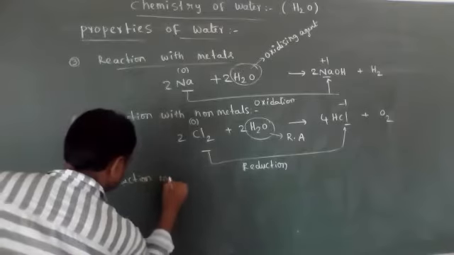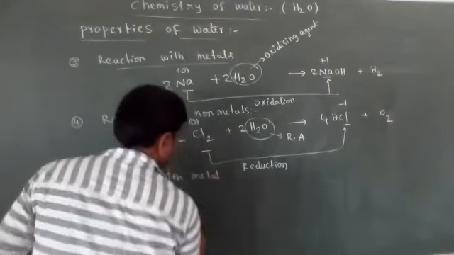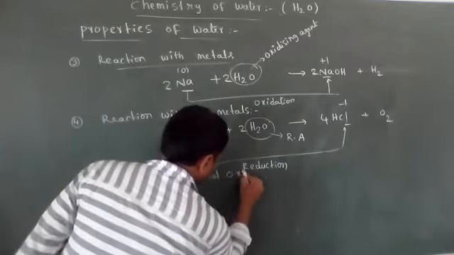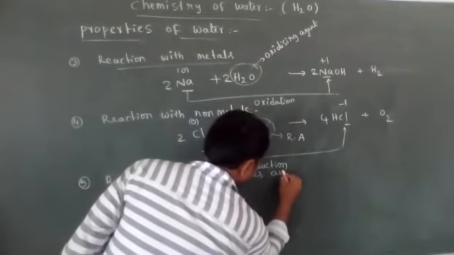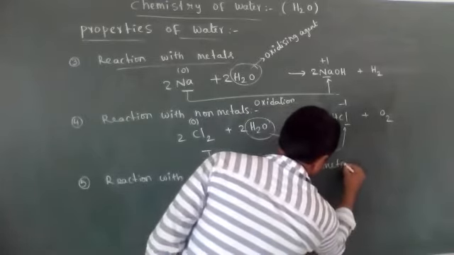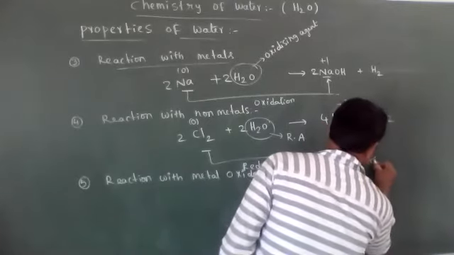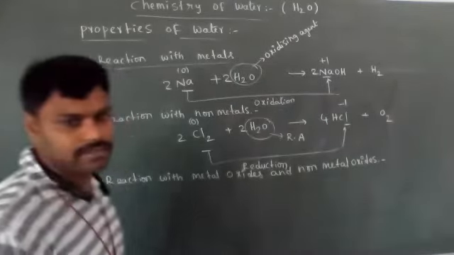Reaction with metal oxides and non-metal oxides.